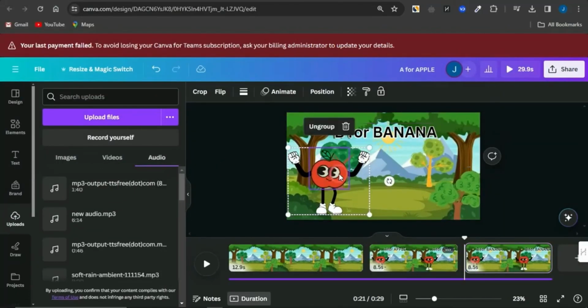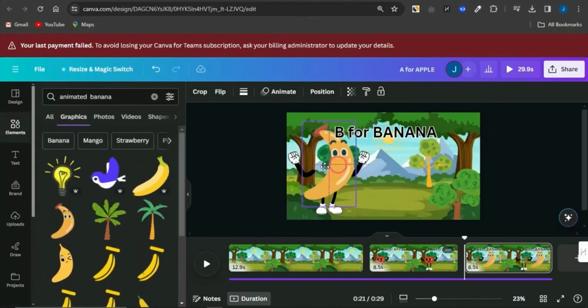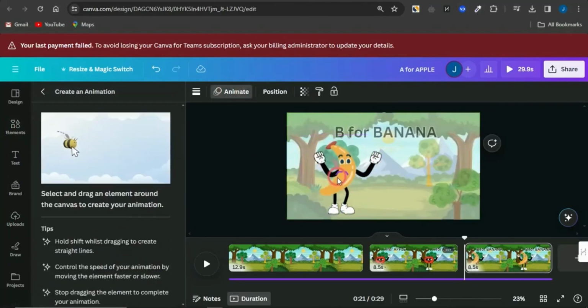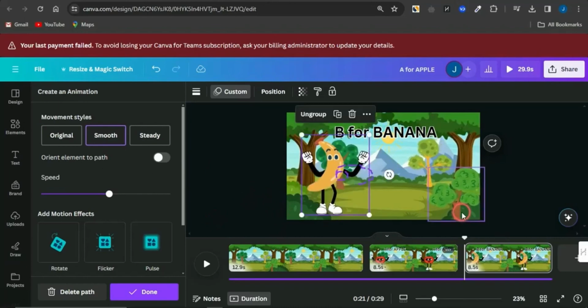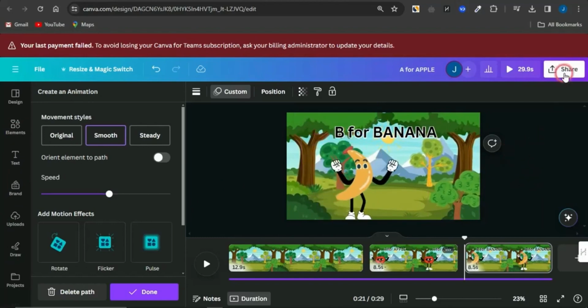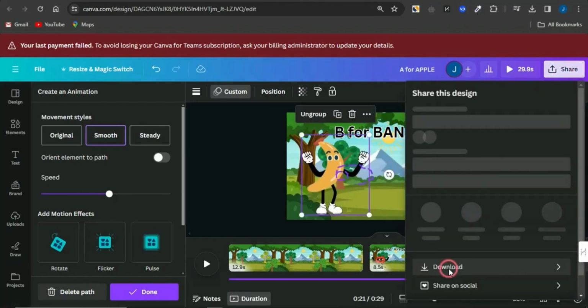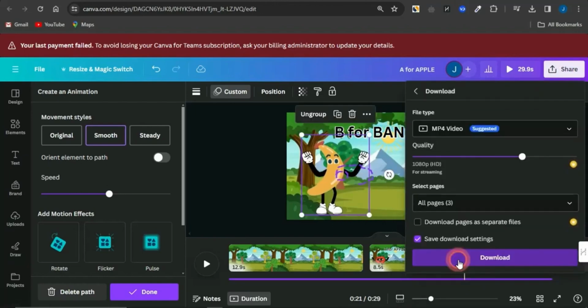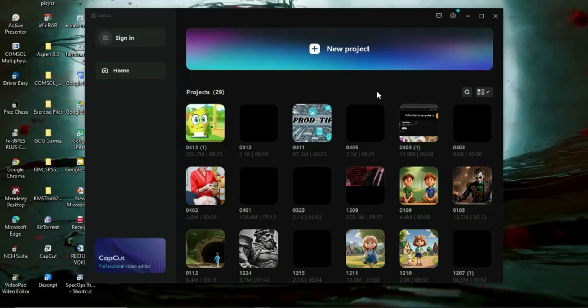You want to download this particular background, and you can also go on to creating and uploading multiple backgrounds to actually keep your video engaged and quite interesting to kids. So, once that has been successfully downloaded, you want to go to the next step. That is, go on to merging both the animated character and the background which you downloaded on Canva. To do that, guys, we're going to use a very cool and amazing platform called CapCut.